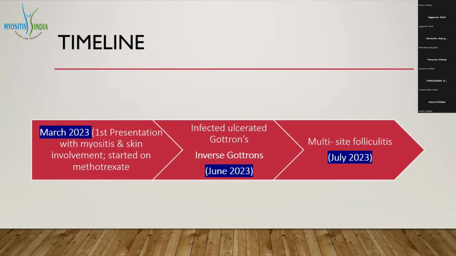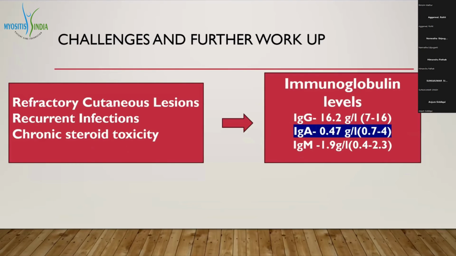Then again in July 2023, the patient developed multiple pus-filled lesions, for which methotrexate had to be stopped again and antibiotics were given. So in this case there were three major challenges: refractory cutaneous lesions, recurrent infections, and chronic steroid toxicity.